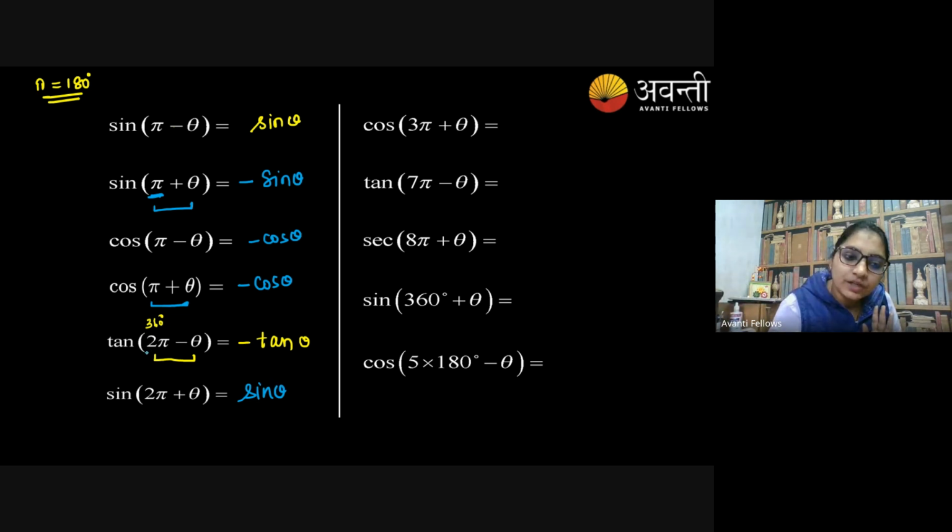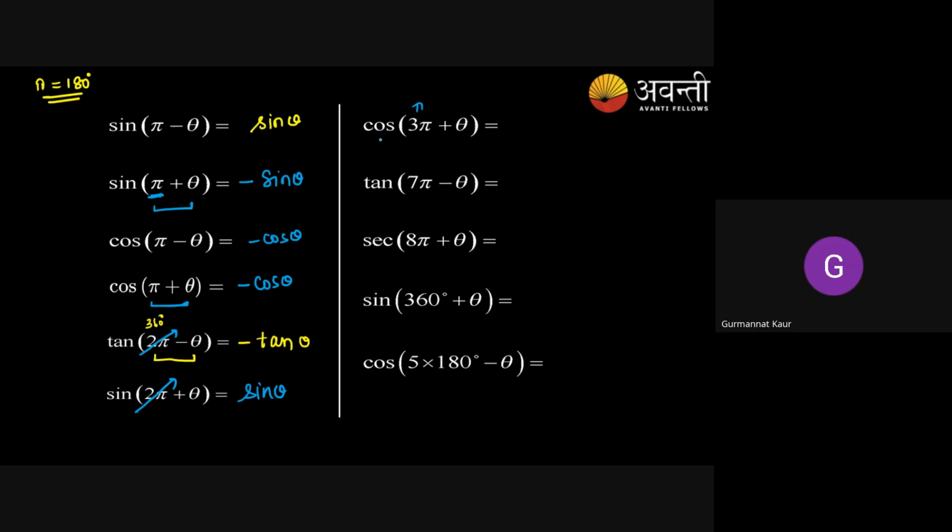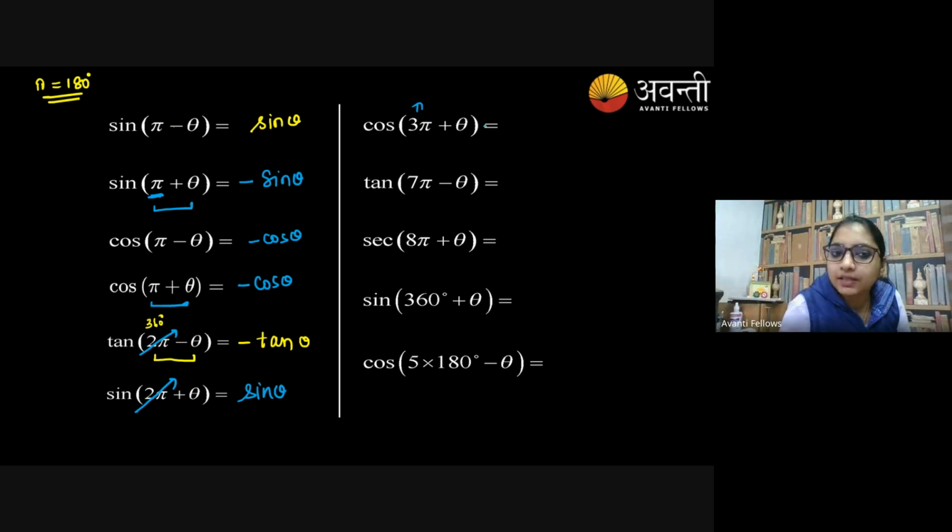If you ignore it, this will be minus theta, so minus tan theta. If you ignore this, it will be sine theta. Now it has 3 pi plus theta, so we can ignore 2 pi, and it will become pi only. So cos of pi plus theta, which quadrant? Third. So minus cos theta.